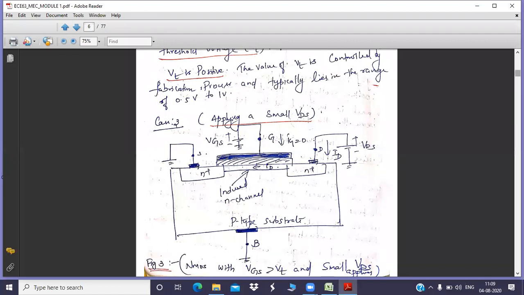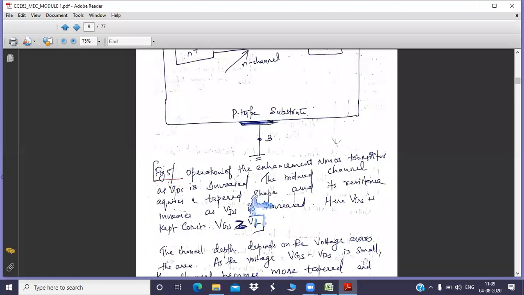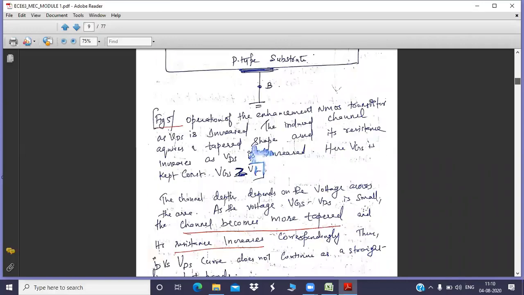But what happened in case four? You have increased VDS to a larger value. So the channel starts to pinch off from the drain end. So in that particular case, saturation has been attained. Saturation means there is no control over the current. The current attains a constant value even though you increase the voltage. There is no control over the current flow. So that is the operation of MOSFET.